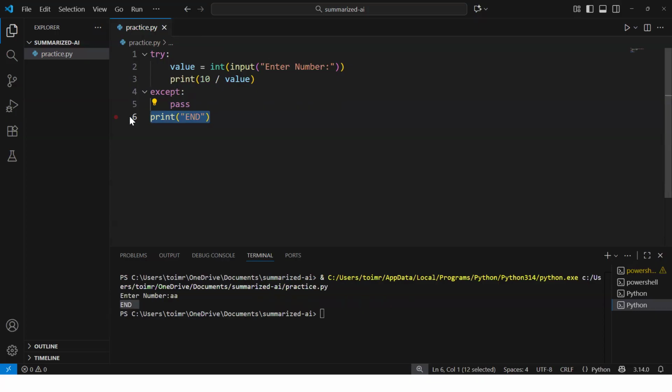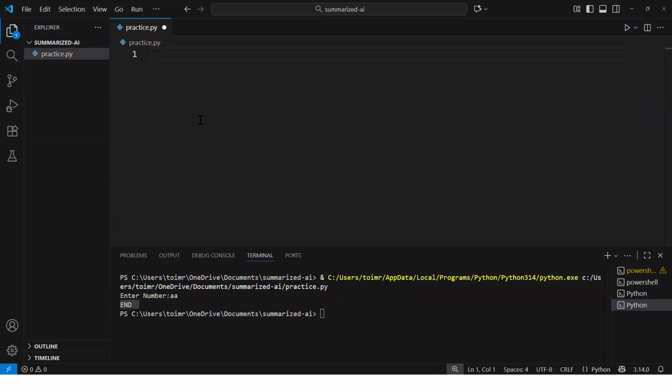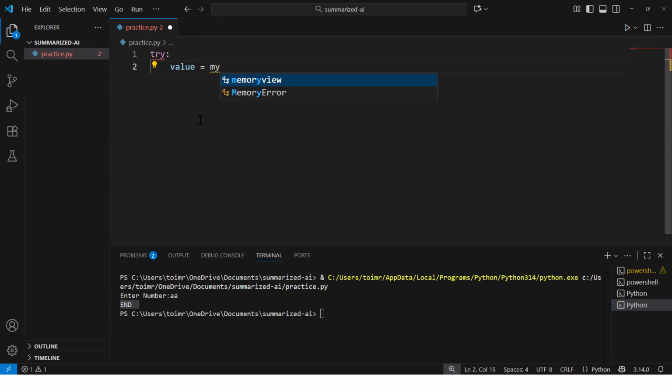This means developers typically attempt an action and handle the resulting error rather than checking conditions in advance. Here, let's write code following the EAFP approach. So try, then say value equal to my_dictionary, and here I'm saying key.